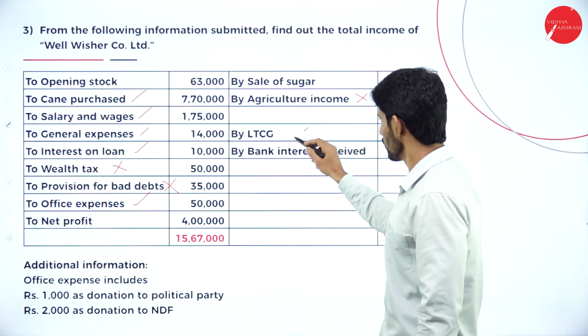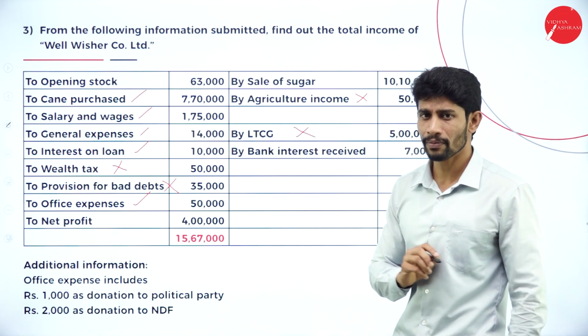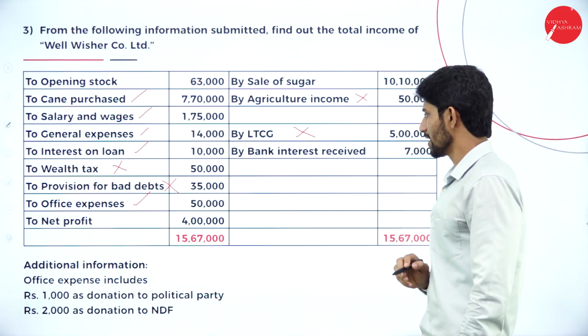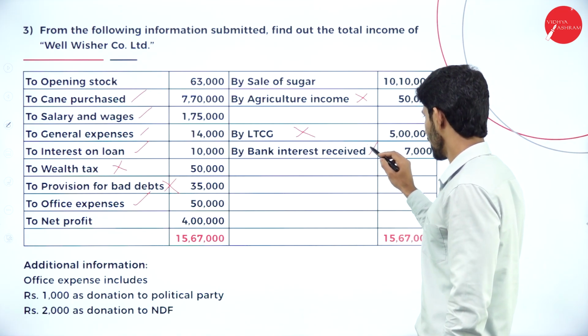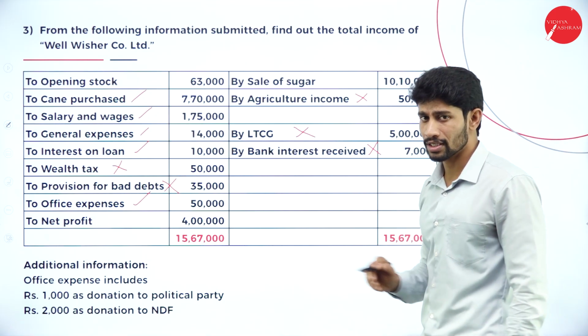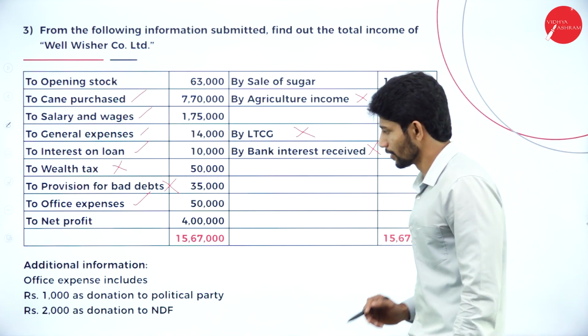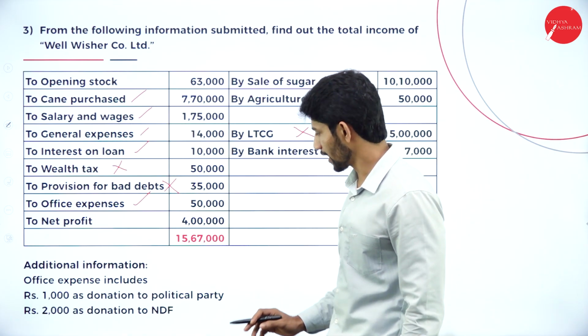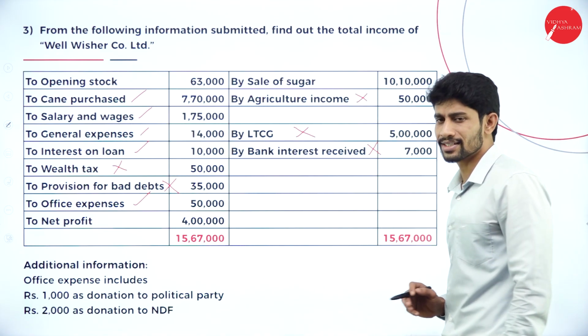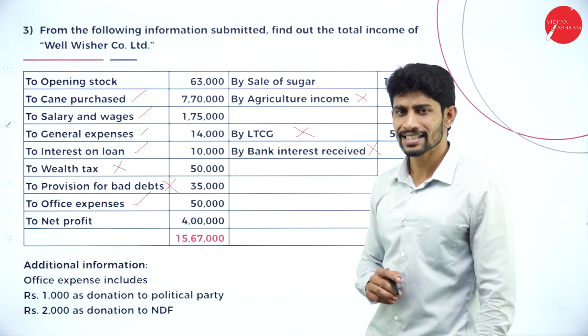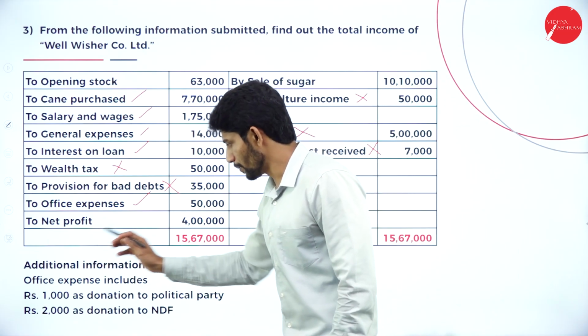So we are supposed to deduct this. This is not relating to business. Next, bank interest received. This will also come under income from other sources, not under company income. So this is also supposed to be deducted. So what is the net profit given? 4 lakh, and both side total is 15,67,000.